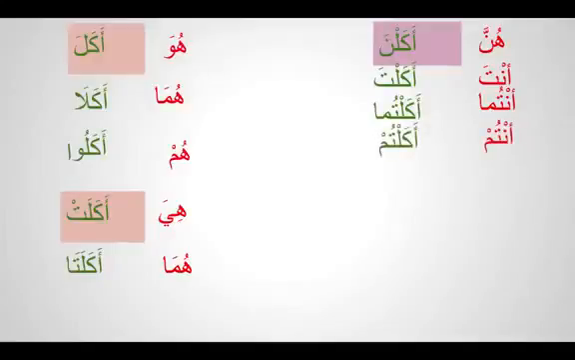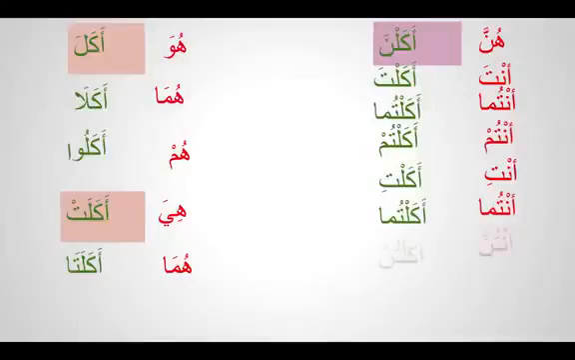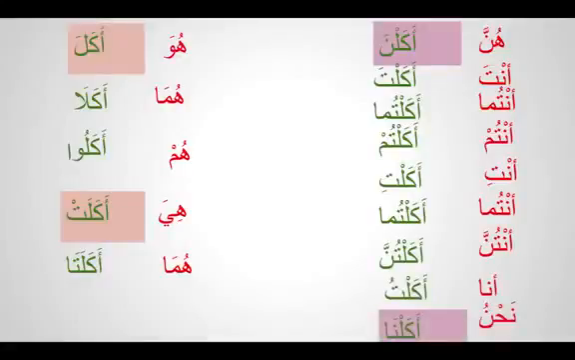Hunna akalna. Anta akalta. You ate. Antuma akaltuma. You both ate. Antum akaltum. All of you men ate. Anti akalti. You female ate. Antuma akaltuma. Both of you females, you ate. Antunna akaltunna. All of you women, you ate. Ana akaltu. I ate. Nahnu akalna. We all ate. Let's practice this.